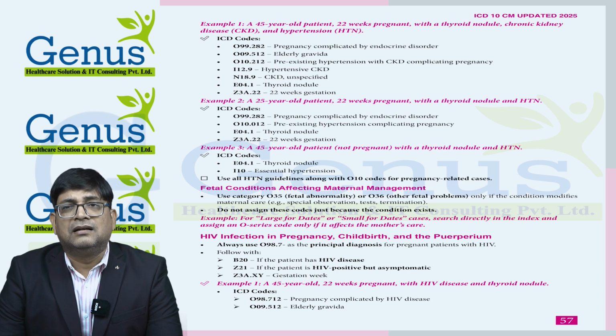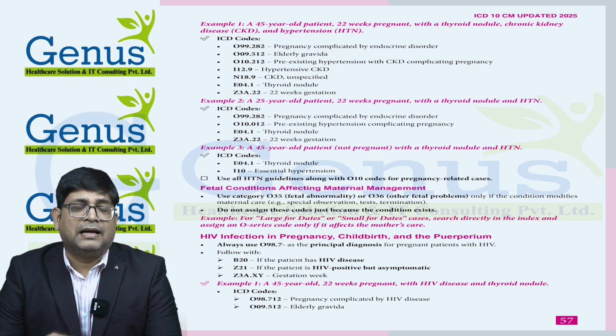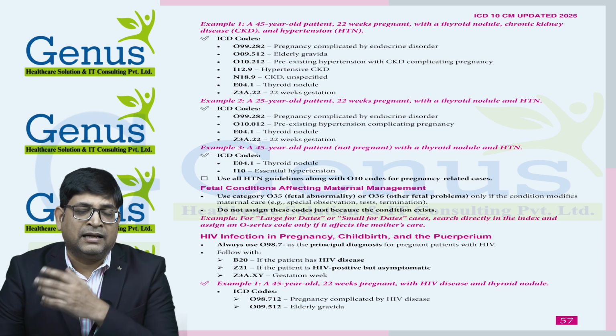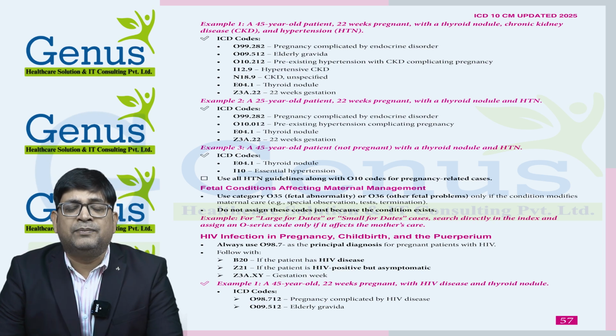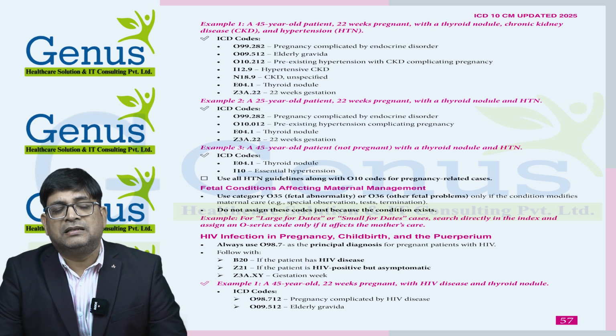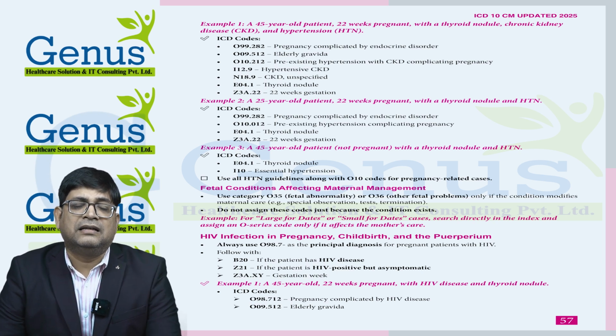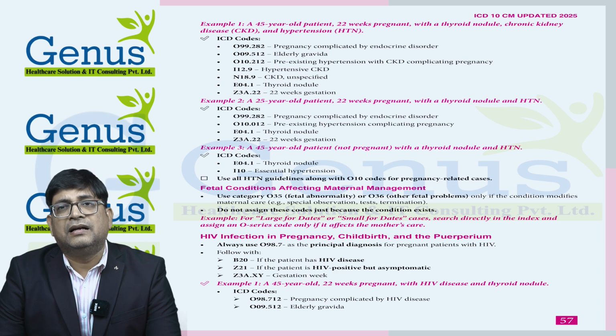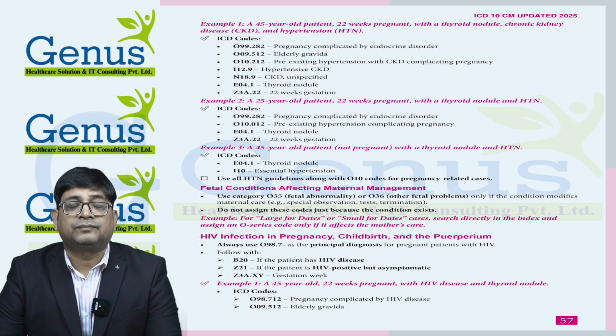If she is 5 months pregnant and her gestation sac looks like 8 or 9 months pregnant, that is large for dates. We have a separate code for large for dates and a separate code for small for dates, which we can easily identify in the alphabetic index.